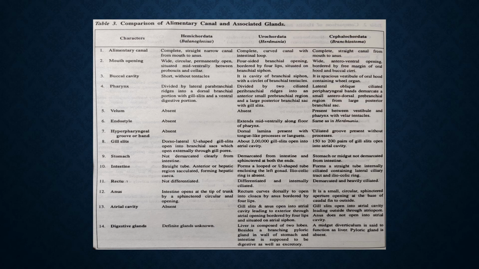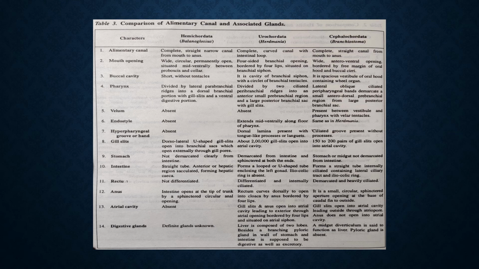In Amphioxus, it forms a straight tube, internally ciliated, containing lateral ciliary tract and ileocolic ring. 11th point is rectum. It is not differentiated in Balanoglossus. In Herdmania, it is differentiated and internally ciliated. In Amphioxus, it is demarcated and heavily ciliated.